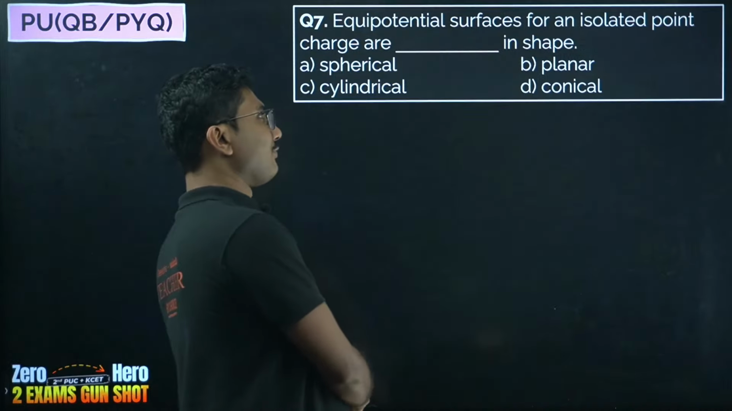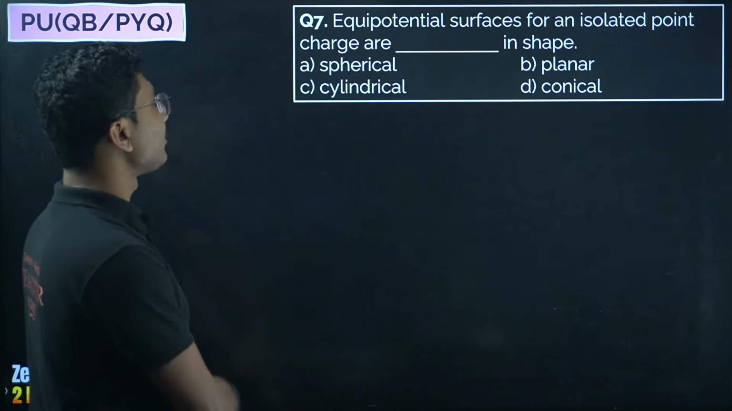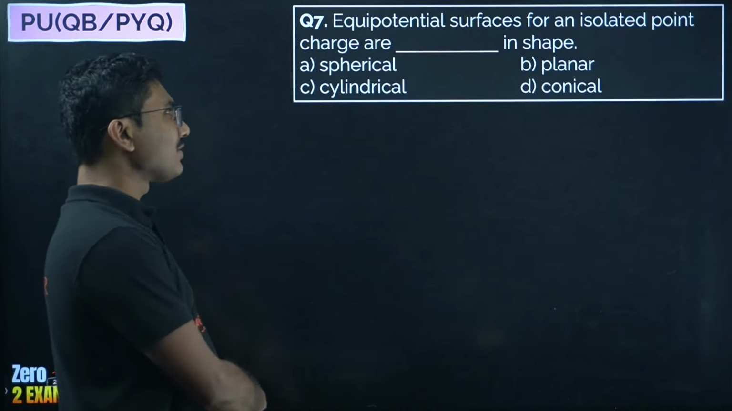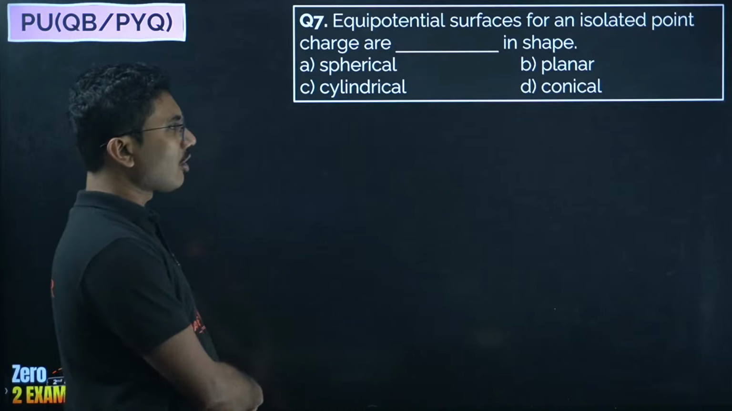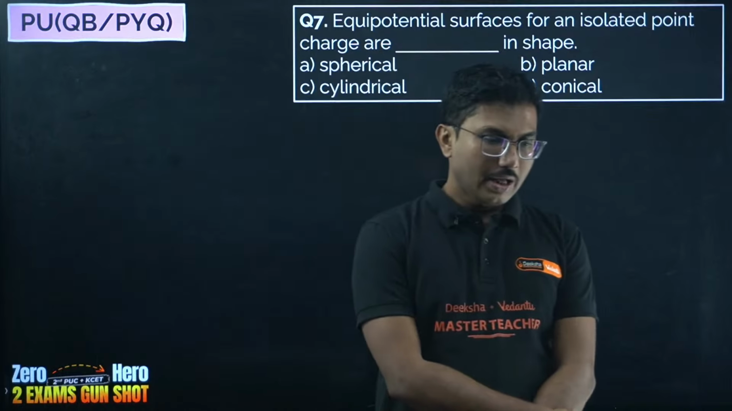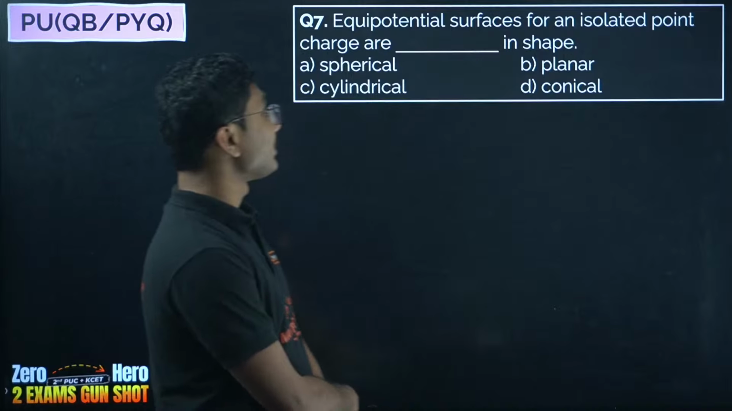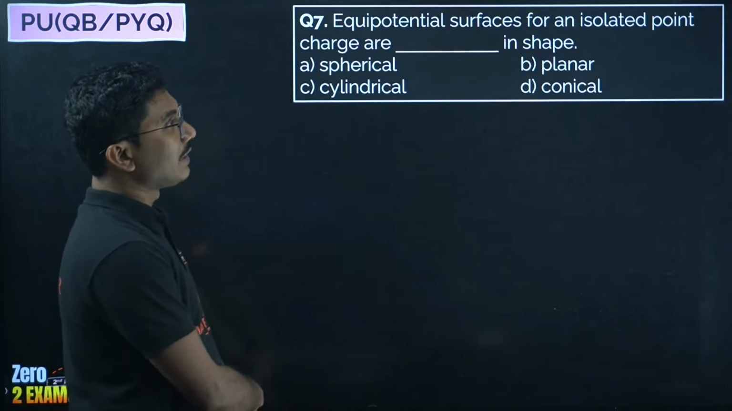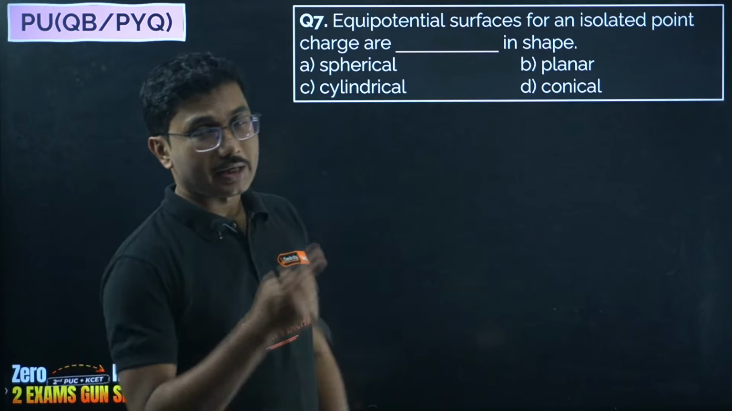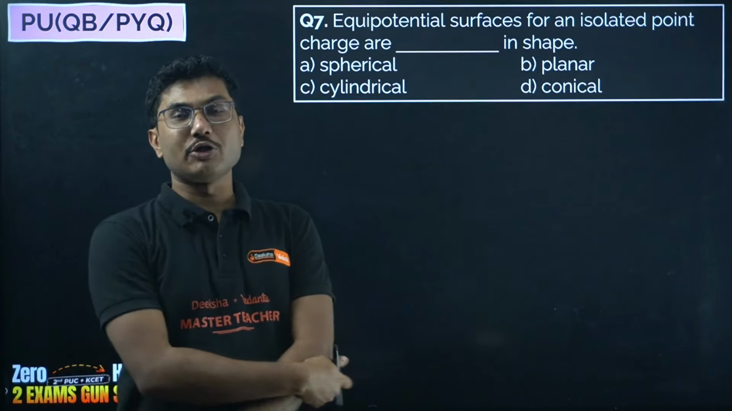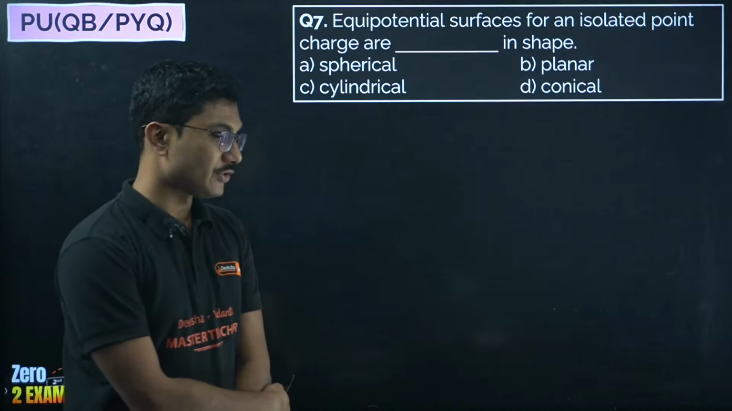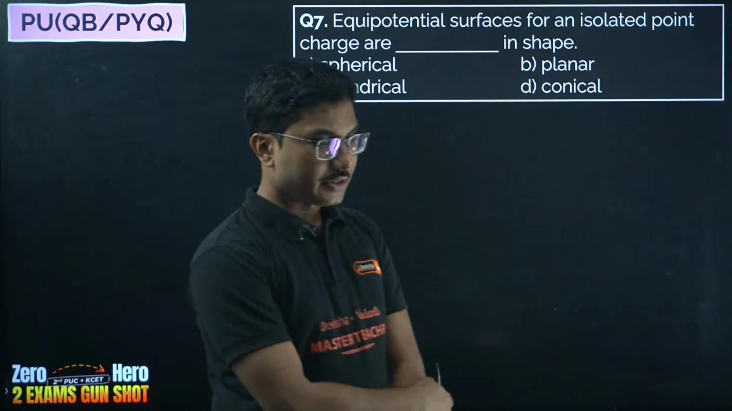Equipotential surfaces for an isolated point charge are dash in shape: spherical, planar, cylindrical or conical. So what is the shape of the equipotential surface for a point charge? Answer quickly.